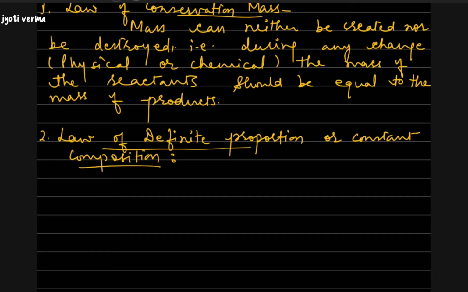Like we are taking an example, say pure water. Pure water is always made up of two elements, hydrogen and oxygen, but with a fixed proportion by mass of the two.